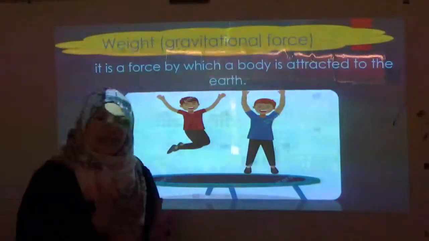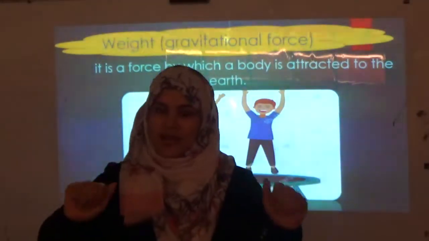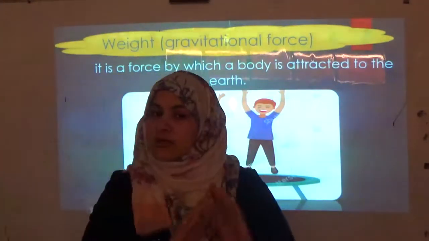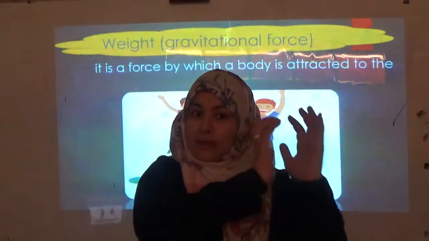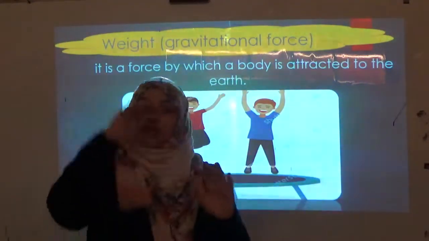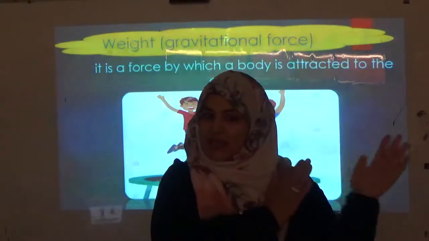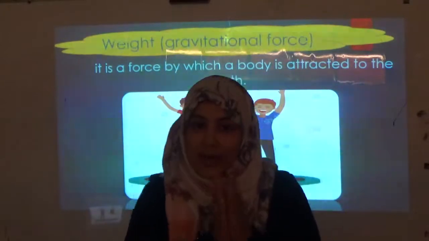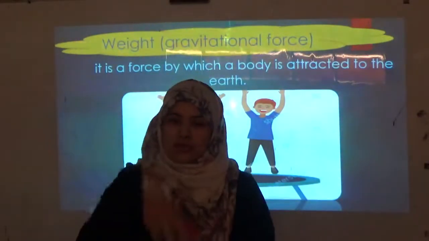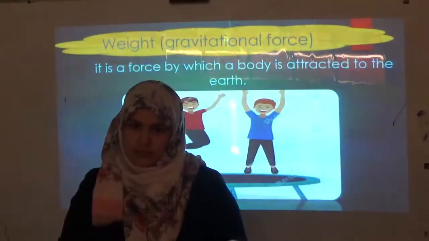Some people are confused about the meaning of mass and weight. I think now we know the difference between them. They are not the same. Mass is the amount of matter in an object, while the weight is a force by which an object is attracted to the earth. Mass is the amount of matter in an object, but the weight is a force by which a body is attracted to the center of the earth, or to the center of the moon or any other planet.